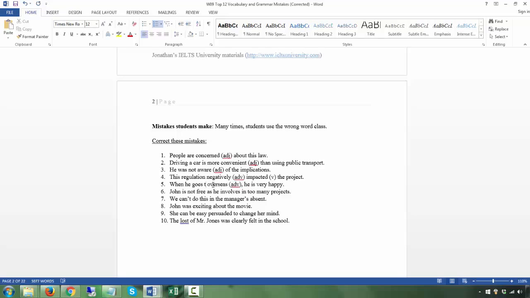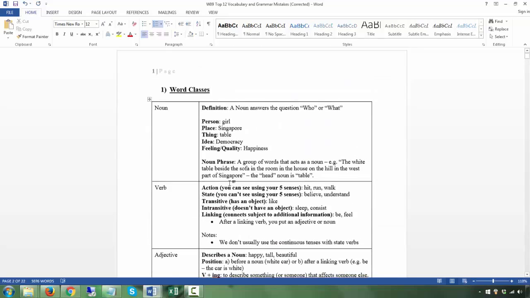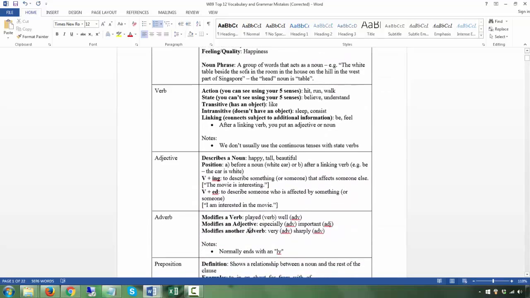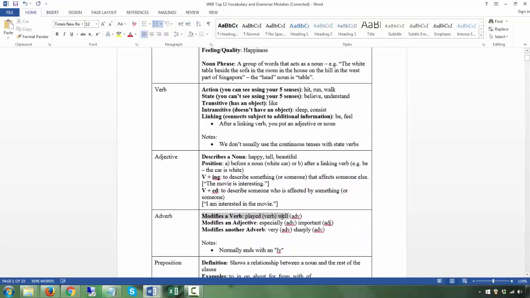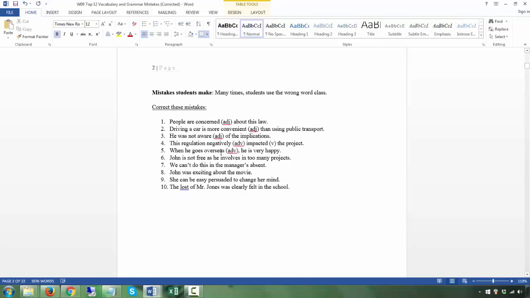Just what does an adverb do? One of the ways it is used is that it modifies a verb, or it could modify an adjective or another adverb. But here we're using it to modify the verb. So overseas is modifying go. Basically, it's saying where? Overseas. So this is modifying the verb go.